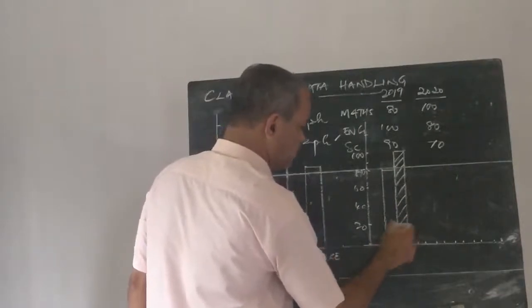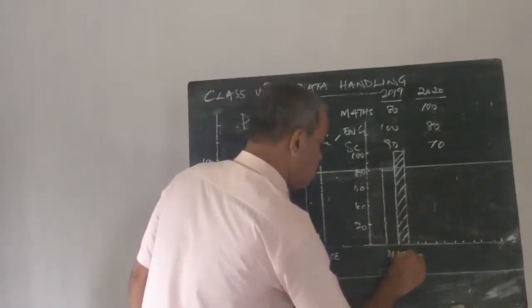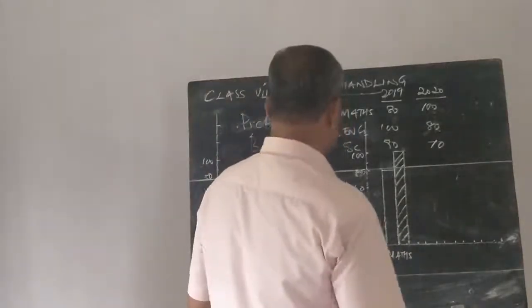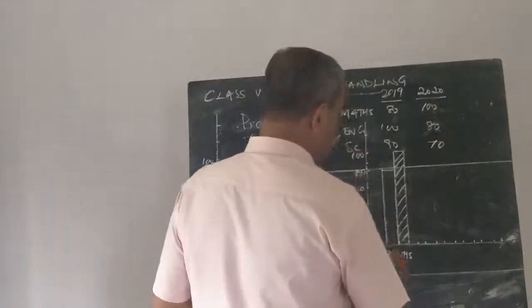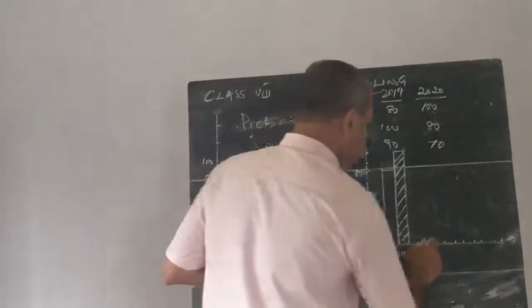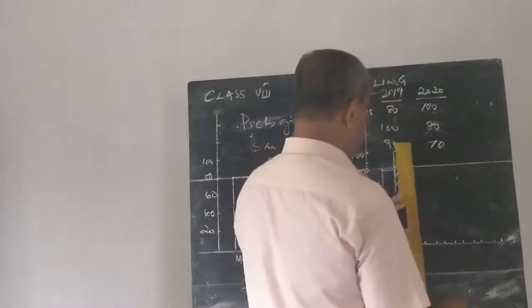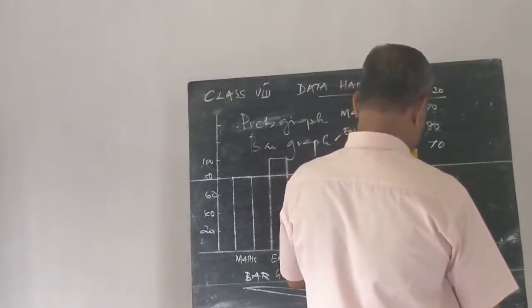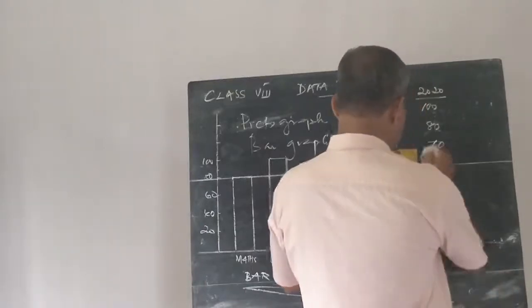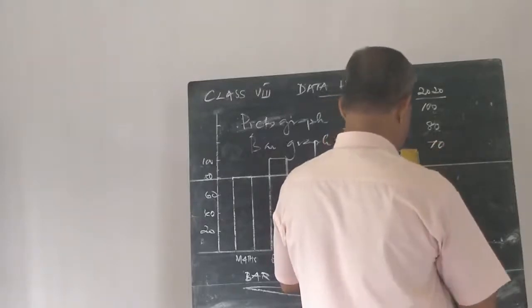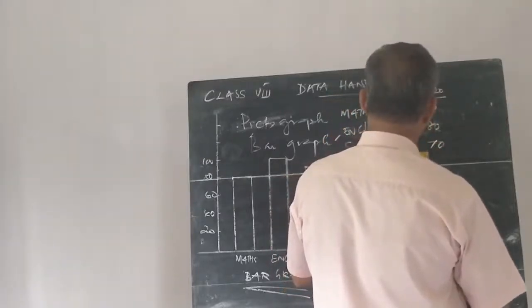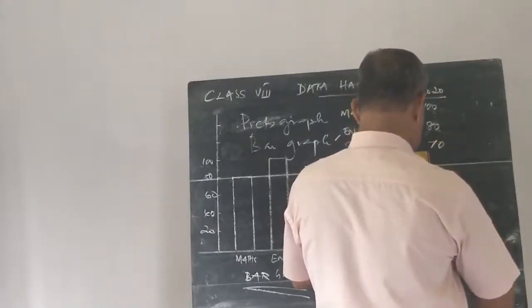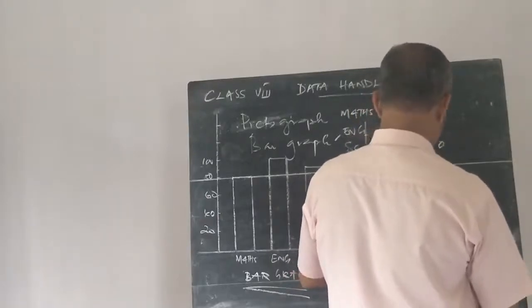We can separate the rectangles by shading. This is for maths. Then English: leave the same space, 1 unit, and then erect a rectangle to represent the marks of English. 2019 is 100, 2020 is 80 marks.